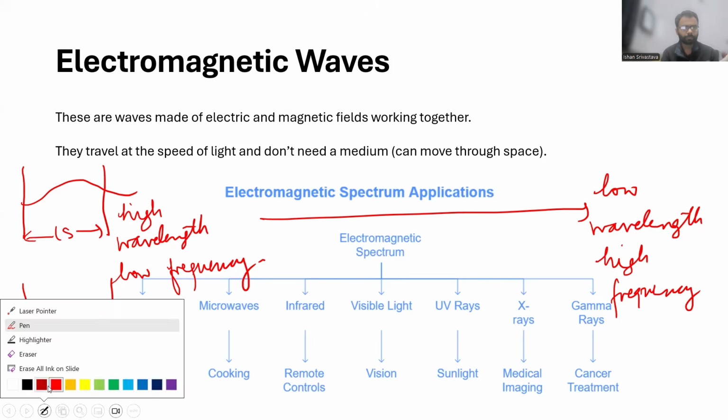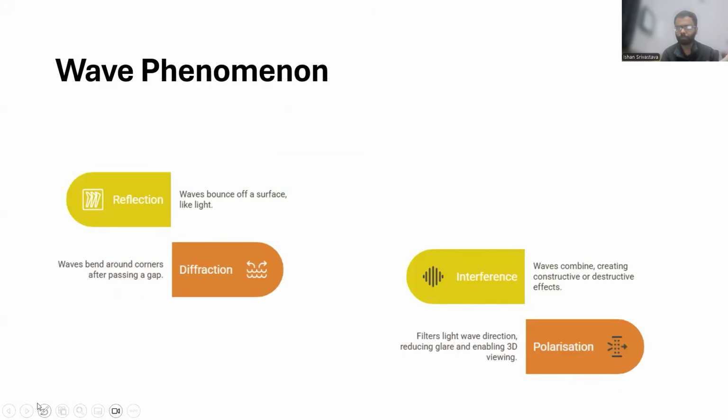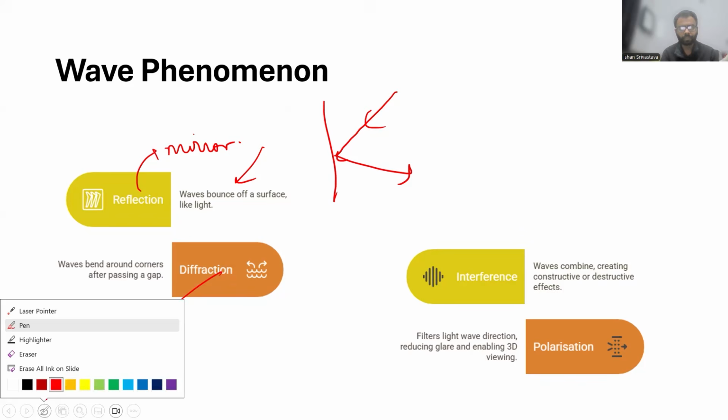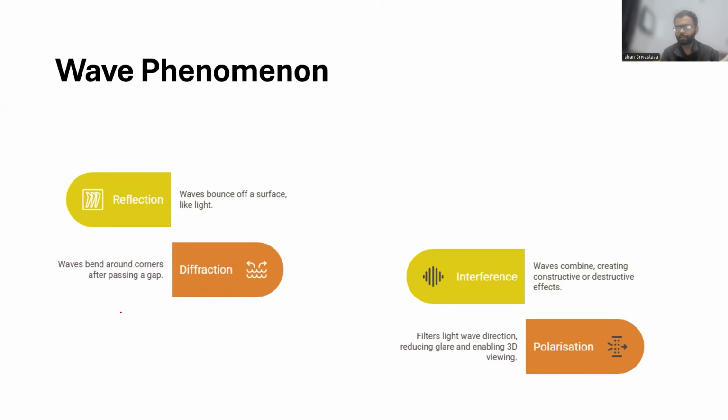All right. So let's move on to different phenomena that we observe in waves. One is reflection, bouncing off a surface: a wave comes from somewhere and bounces off. A mirror is the best example, where visible light bounces off. Then diffraction is another example. What is diffraction? Diffraction is when a wave, it can be any wave, bends around corners.